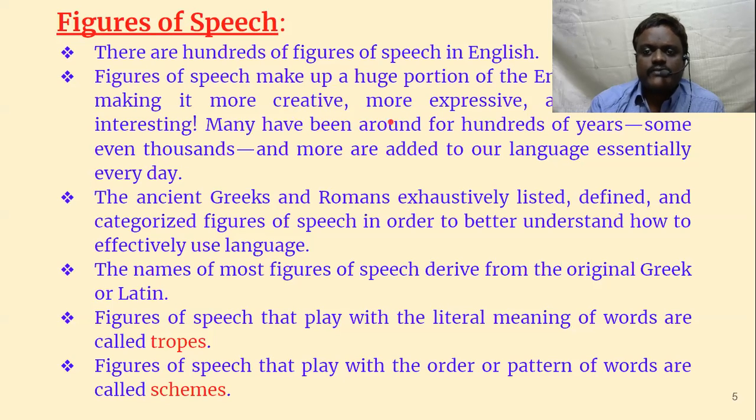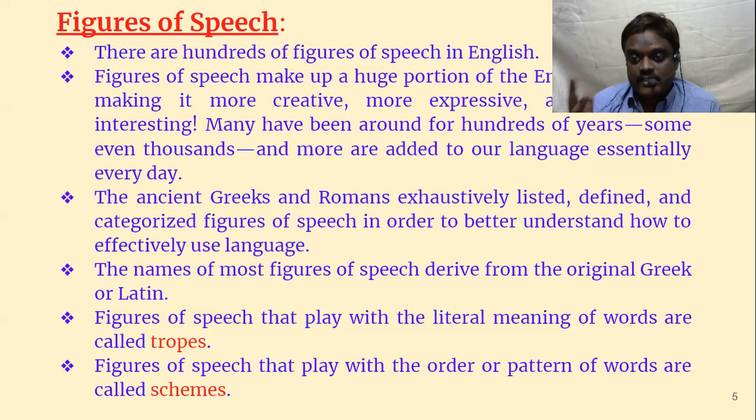So, what is the use of these figures of speech? Language is always dynamic, and it keeps changing, and it allows a reader, listener or speaker to be creative. So we can be more creative through language, and the same thing can be expressed in different ways.